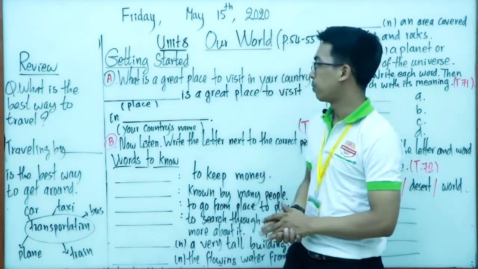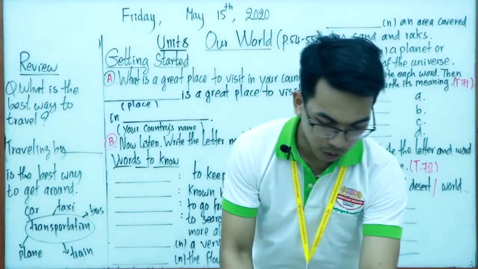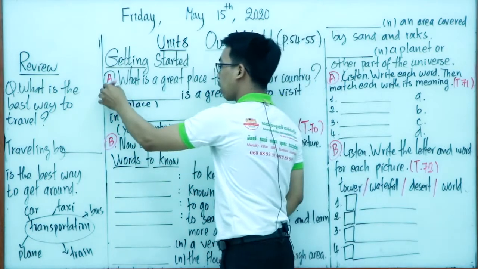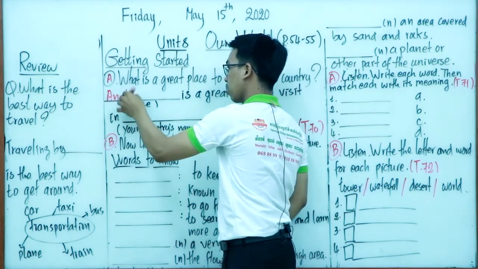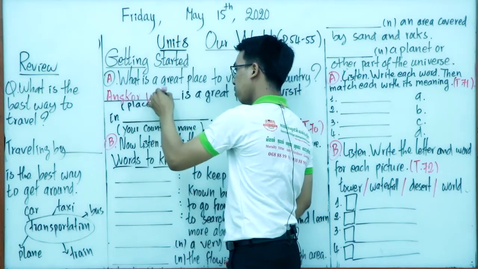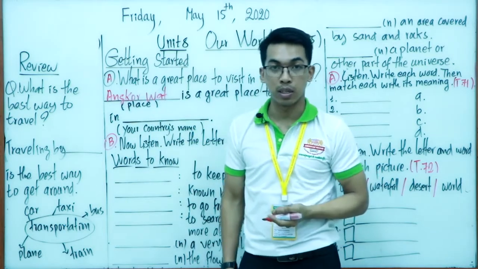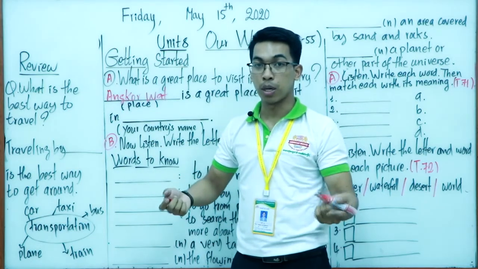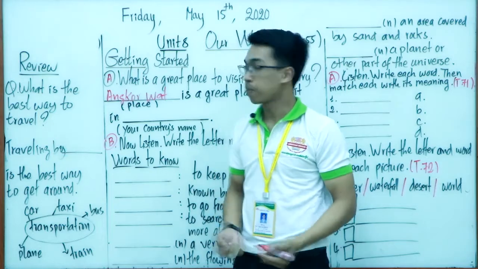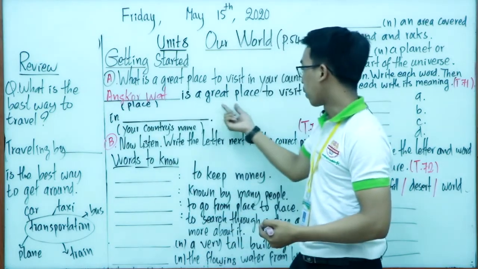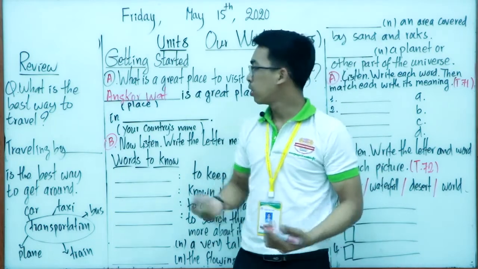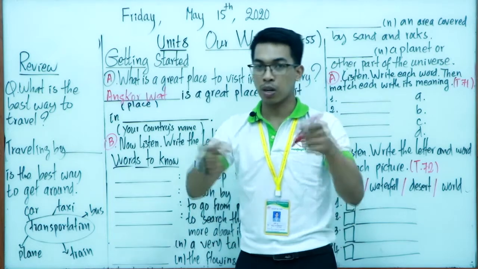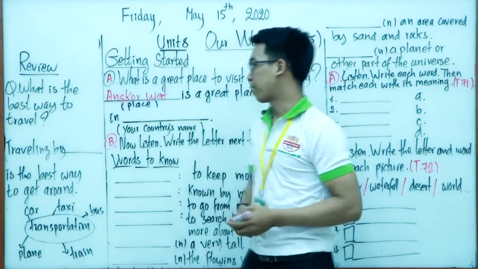Okay, so for example, everyone, here I put the word Angkor Wat, okay? Angkor, we must write in capital letters, because it refers to a place. You get it? Angkor Wat is a great place to visit in. And then you have to complete the country's name. What is your country, everyone? Good job, Cambodia.